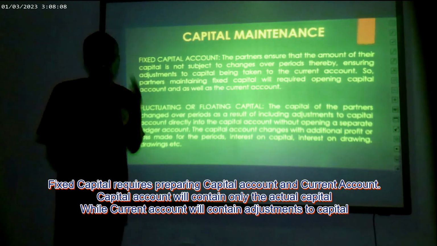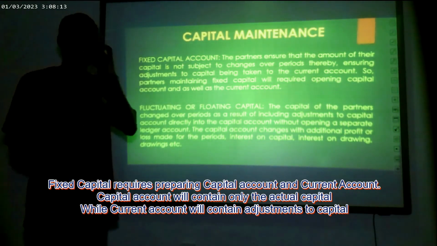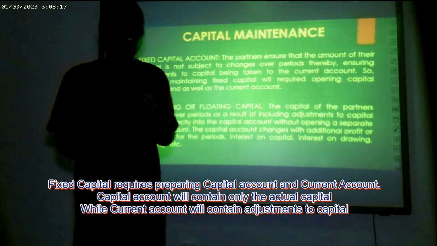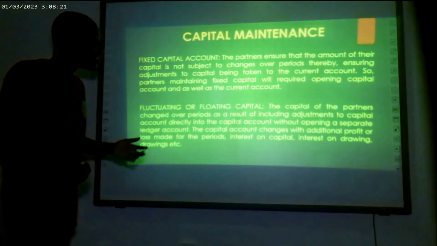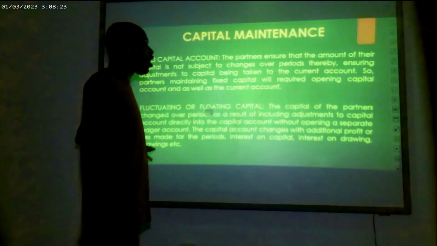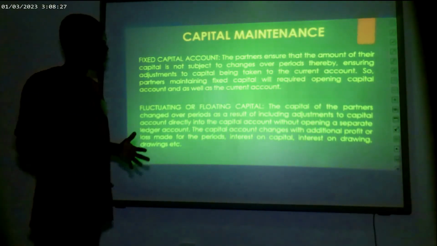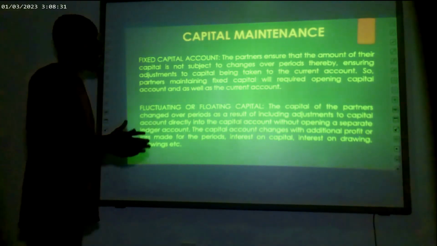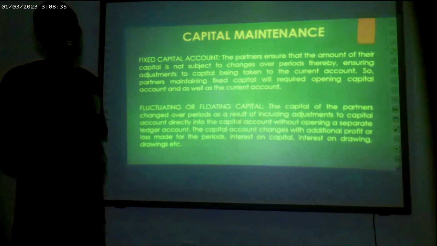So I think this is easy. Whenever we are maintaining a fixed capital account, we will be required to open a separate account called current account to absorb those adjustments, and that's what we will mostly be doing. Is that okay? That is what we'll be doing. So all adjustments in the period will always be included in that account.